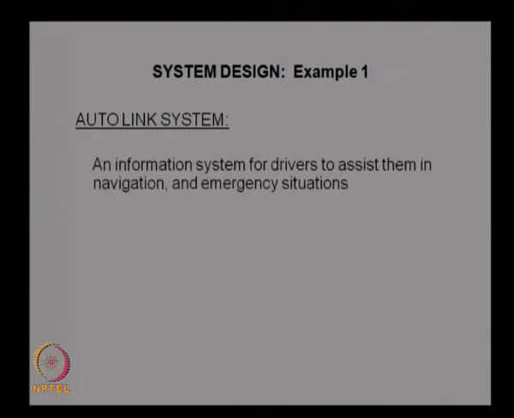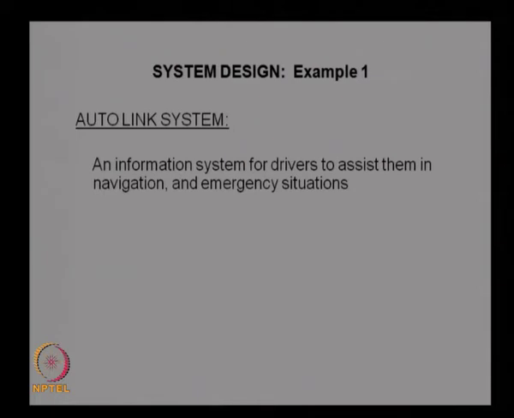The AutoLink system is an information system for drivers to assist them in navigation and emergency situations. So, we are trying to design a system which can be used by the drivers or passengers in a car or any other vehicle in an emergency situation or to get some other information about the navigation aspect.